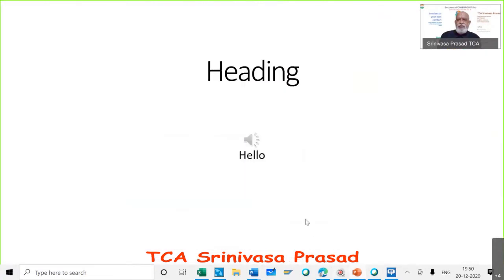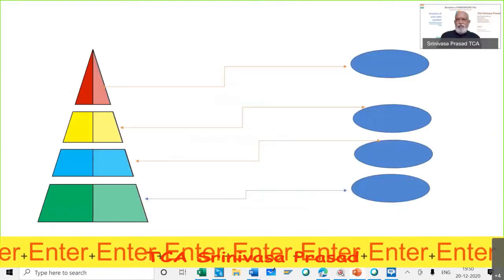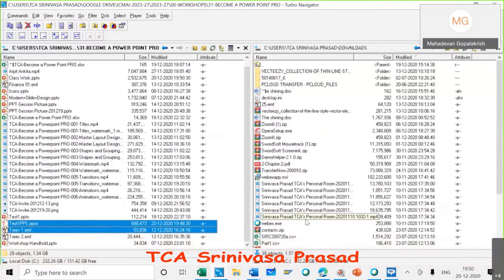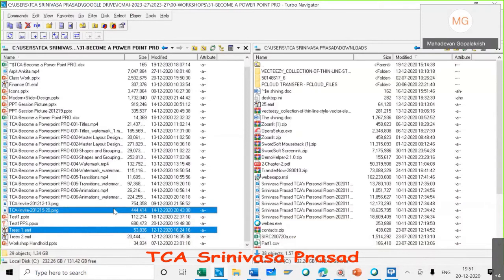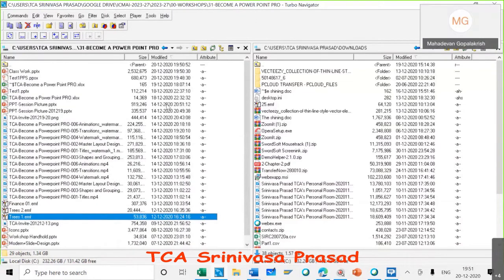Nothing more, nothing less. So you can save your presentation as a PPS, and then you will be able to go on showing people. You can send this PPS file. That is all. So this is one way of doing a PPS, right?